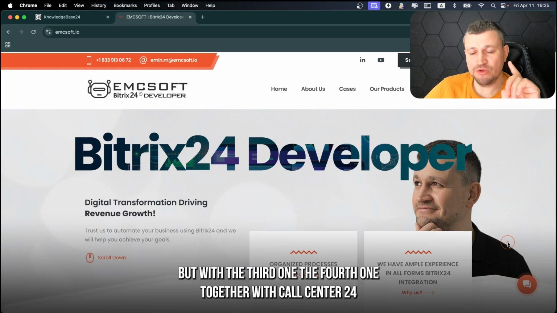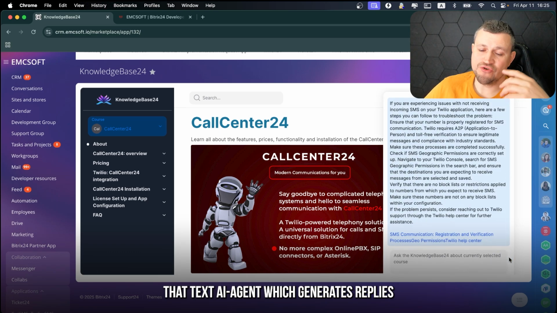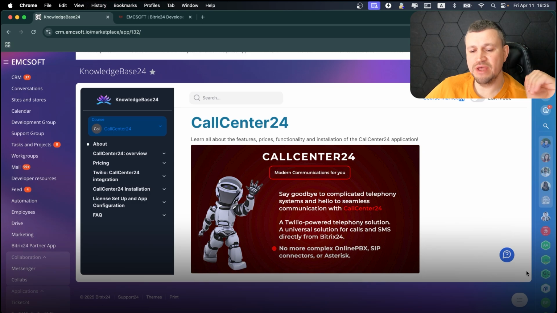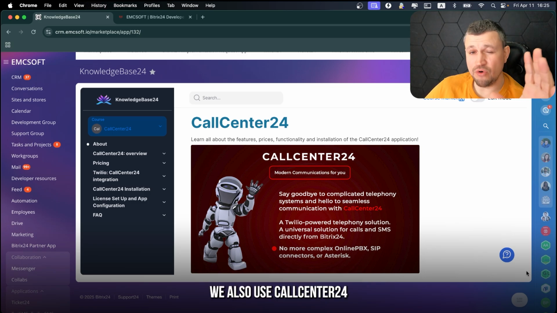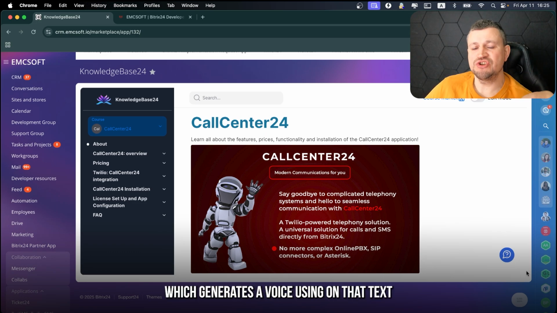And with the fourth one, together with Call Center 24, the Text AI agents which generate replies could be used for incoming telephony, for incoming calls. We also use Call Center 24. We have an AI voice agent, which generates a voice based on that text.